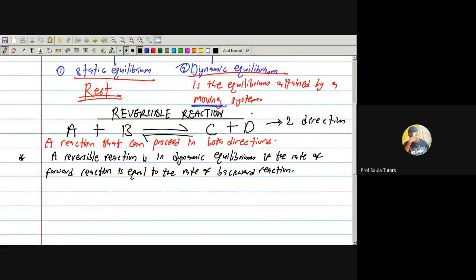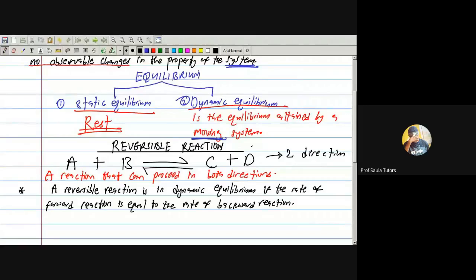Pay attention, I told us that we have two types of equilibrium, static and dynamic equilibrium. Now pay attention. Remember, in chemical equilibrium, we are dealing majorly with reversible reactions. Are we together? Look at these two types of equilibrium. One is static, one is dynamic. You see this static, it does not occur here. Because check this reversible reaction. A and B is going to form C and D. Also, C and D is going to form A and B. So this reaction is something that is moving. It is not something at rest.